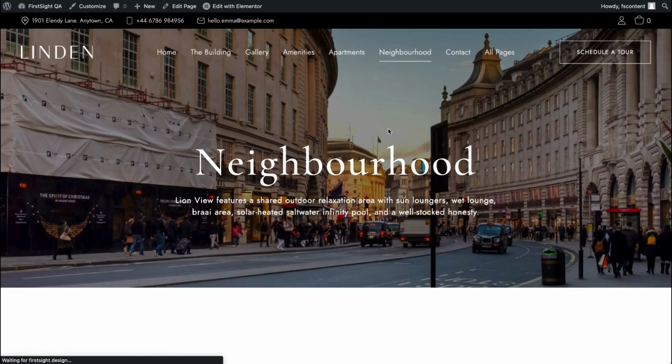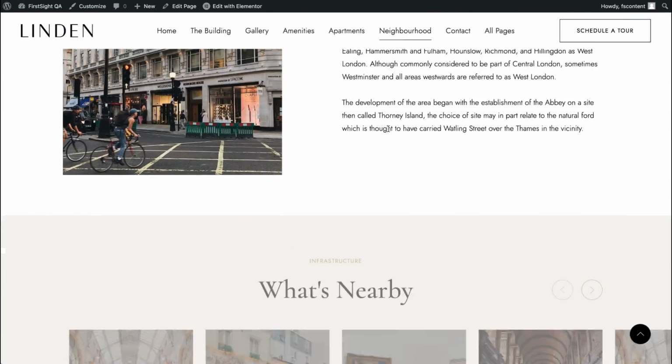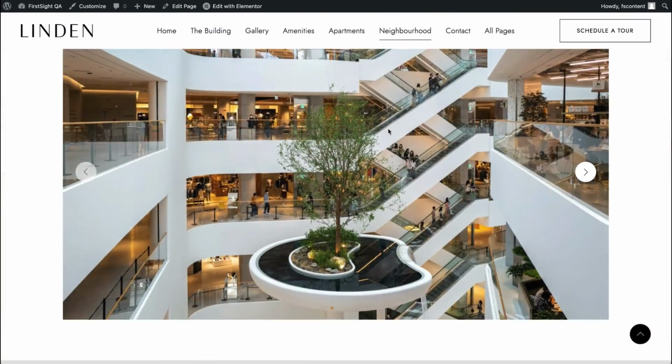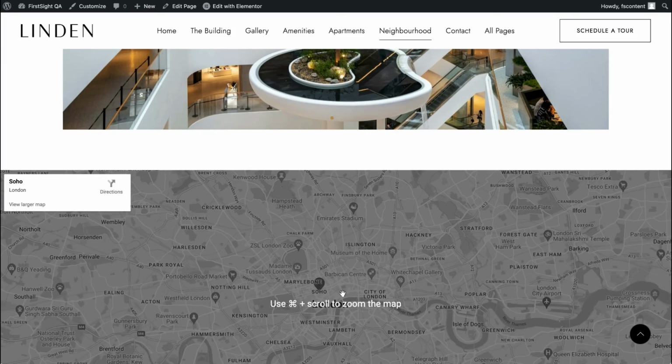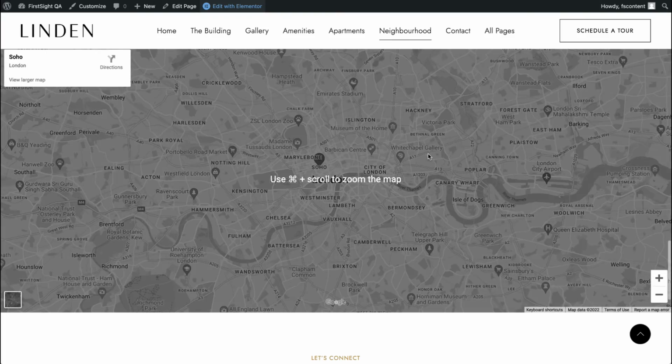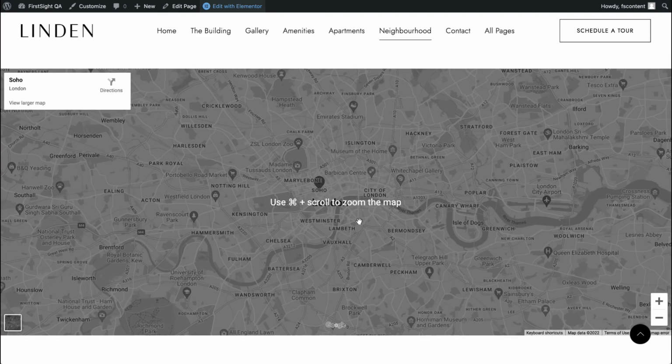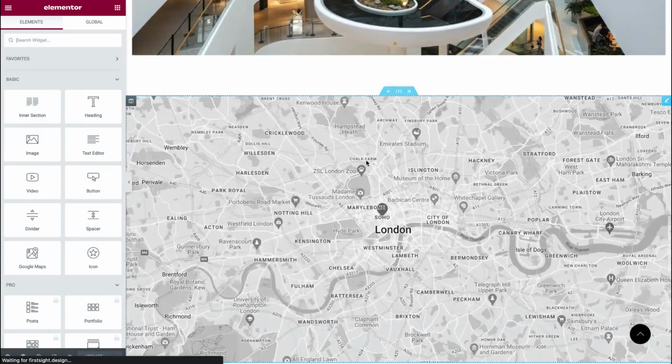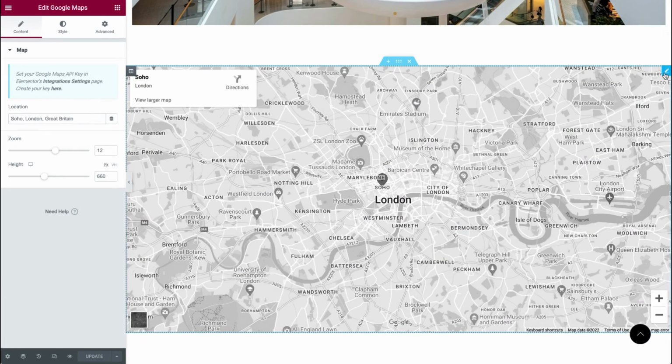And let's go to our neighborhood. Here we have also a very simple page, so I will not stop here. We have a map here, so let's take a look at how we can edit a map. It's a Google Map. So let's go to our Elementor page builder, scroll down, and to edit the map, hover on the block, click on the edit icon, and you can simply select a different location here, and it will be shown in the center of the map with a pin.